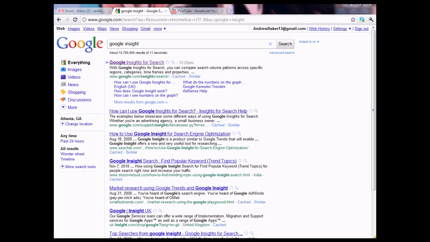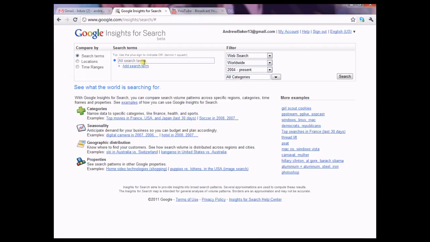Okay, we're going to show you how to use a tool, a free tool provided by Google called Google Insight. Google Insight helps you compare and trend terms and topics over time in different regional areas. So as a marketer, it lets you put your finger to the pulse of the internet and news media to see what's interesting readers and consumers.